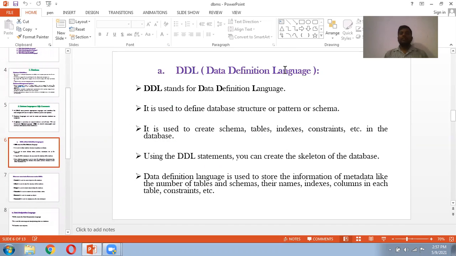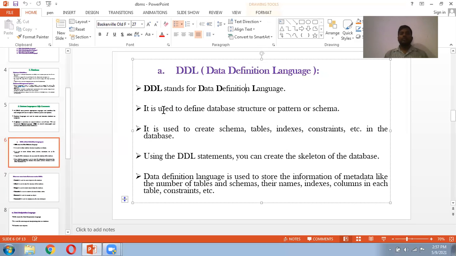DDL, data definition language. As the name itself says, it is about defining something. Here it is used to define the database structure or pattern or schema, or we can simply say a template or a skeleton. It is used to create schema, tables, indexes, constraints, etc. in the database.